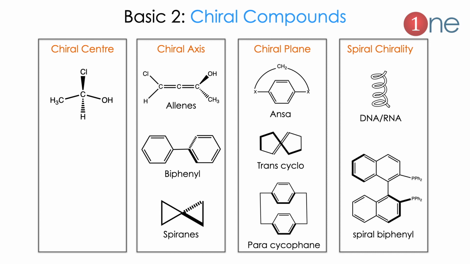The next one will be paracyclophane. In paracyclophane, the rings will be opposite to each other, so it creates the chiral planarity. The last one, normally in biological systems, is helical chirality. What really happens is that due to the helical nature, it creates a chiral compound. The normal examples are DNA and RNA and biphenyl compounds which are helical in nature. So, these are all the 4 types of chirality.